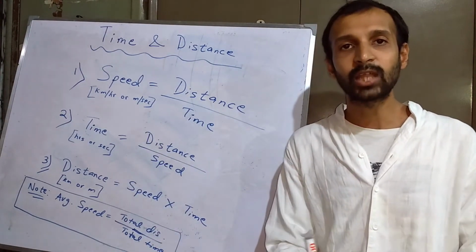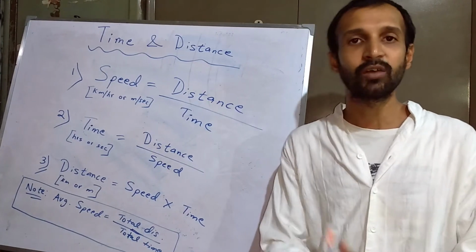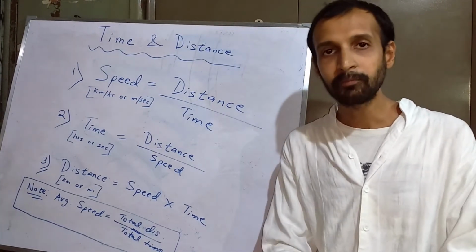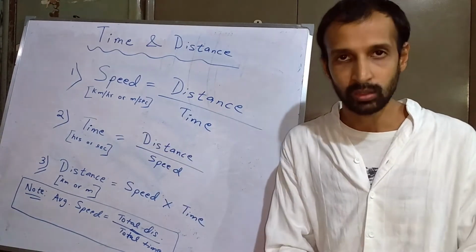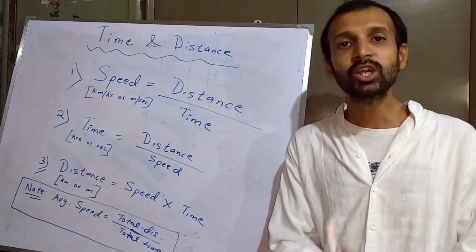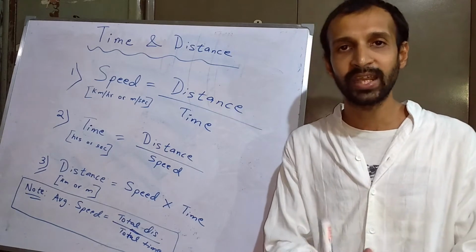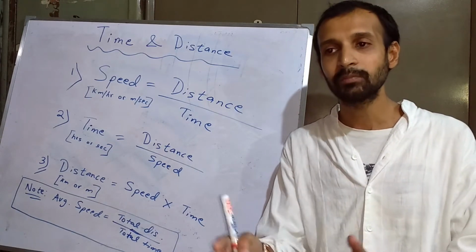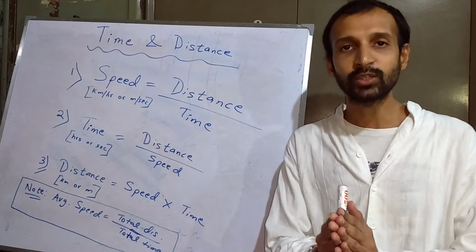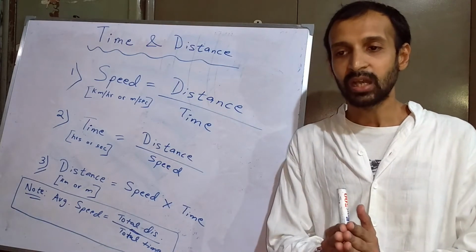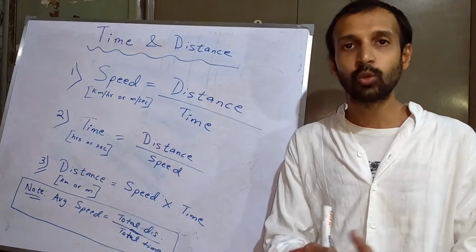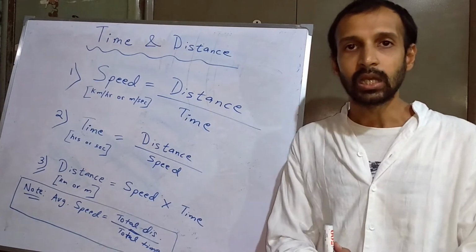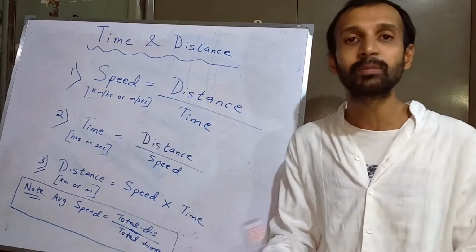When you are trying to calculate the speed of a bus, the speed of a train, the speed of a car, then the preferable unit is always kilometer per hour. But when you're trying to find the speed of a man, when you're trying to find the speed of, let's say, a ball that is falling from the sky or the stone that is falling from a terrace, then you try to use the formula meter per second.